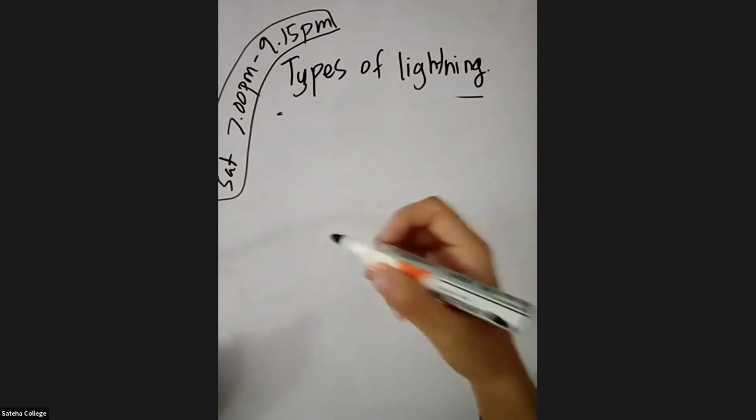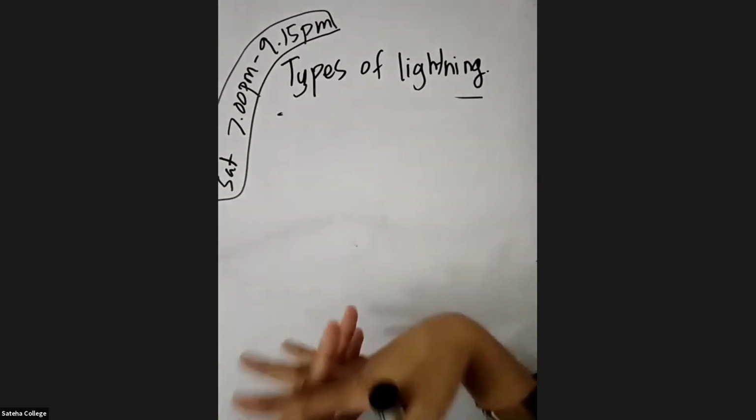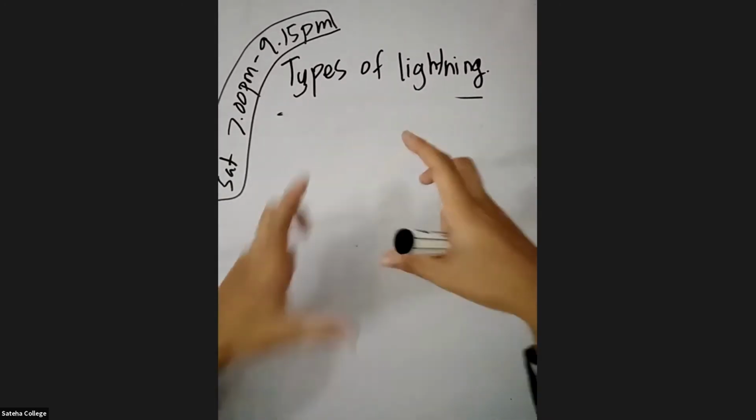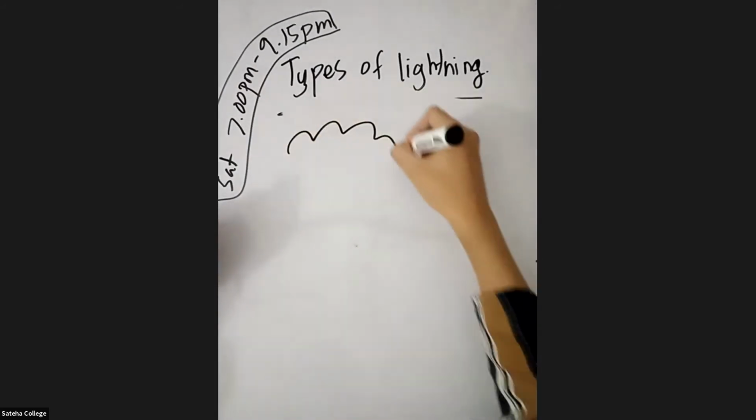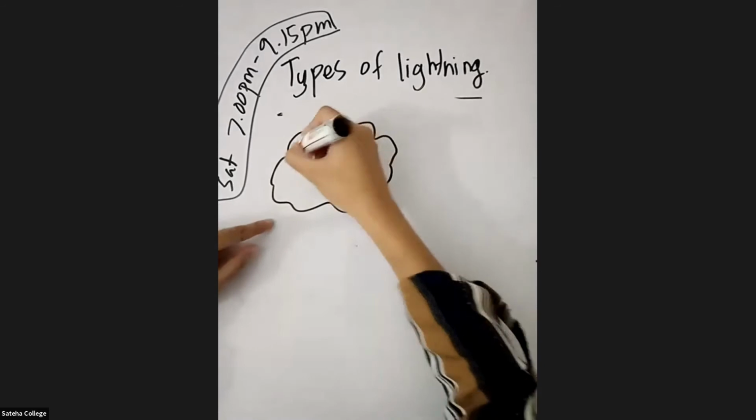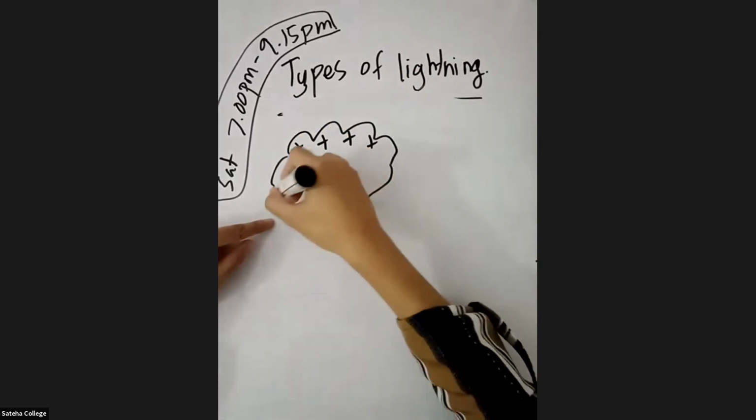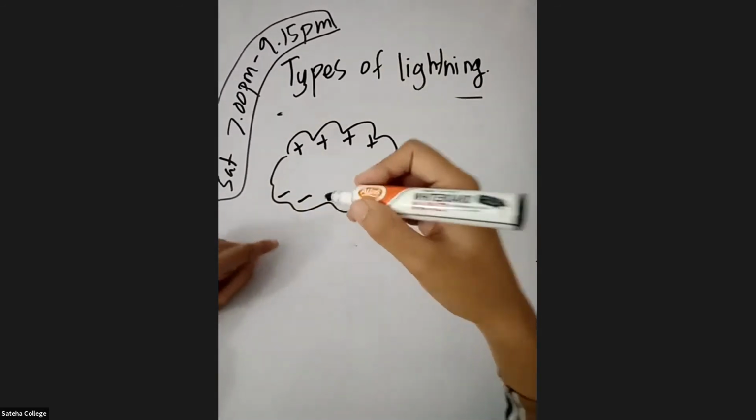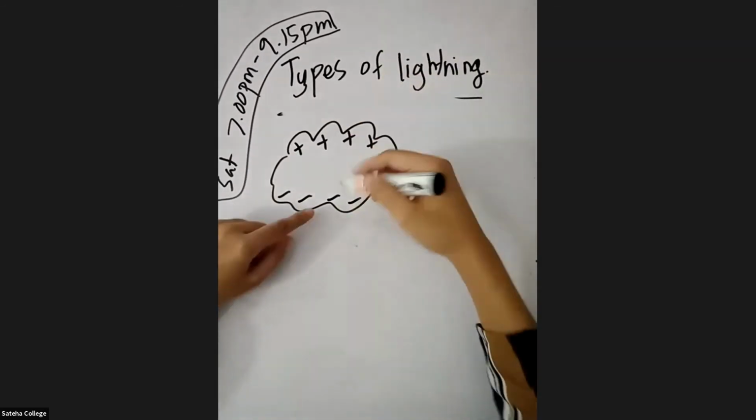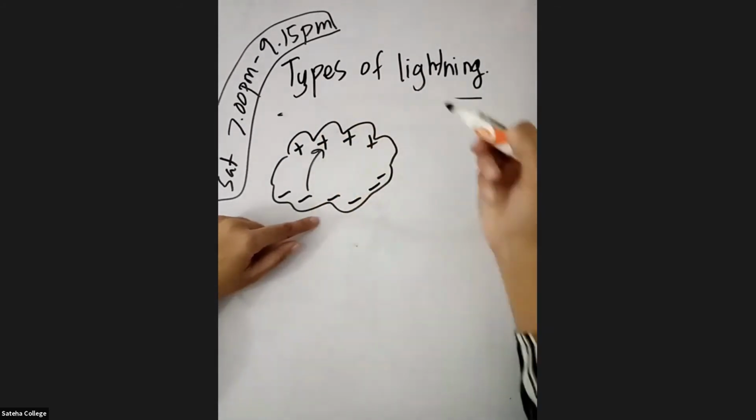When you say cloud to cloud lightning, from the word itself you know that it is going to occur between 2 clouds, or within a single cloud. Let's say there are positive charges in the upper region of the cloud and negative charges in the lower region. The jump of charges can occur within the same cloud, like this.